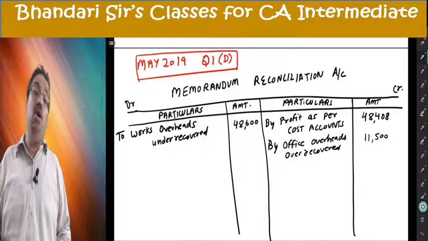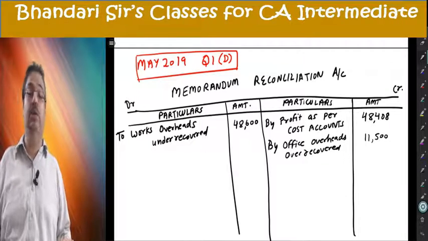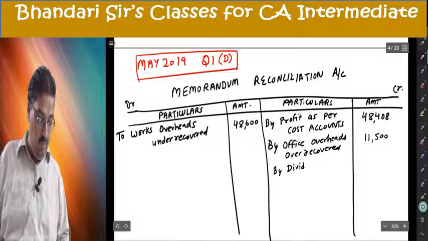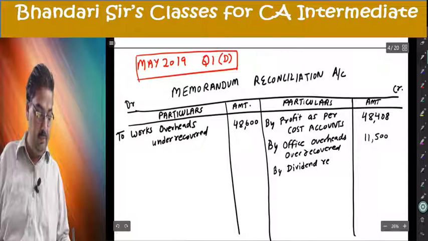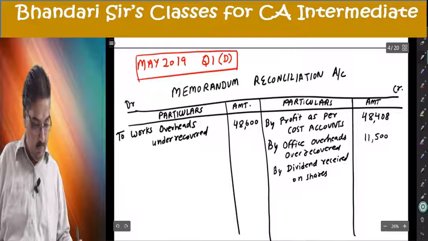Dividend received on shares. Received is income. Income not recorded in costing earlier. By dividend received on shares 17,475.